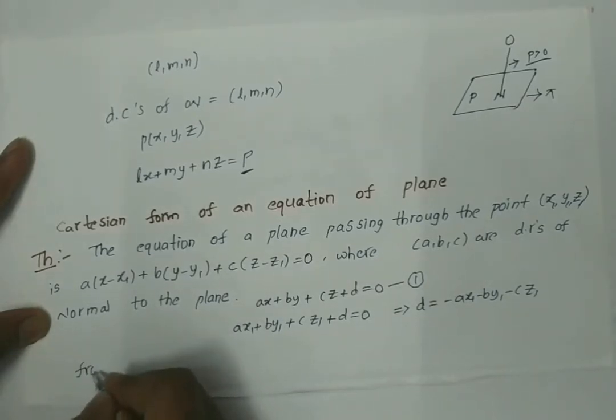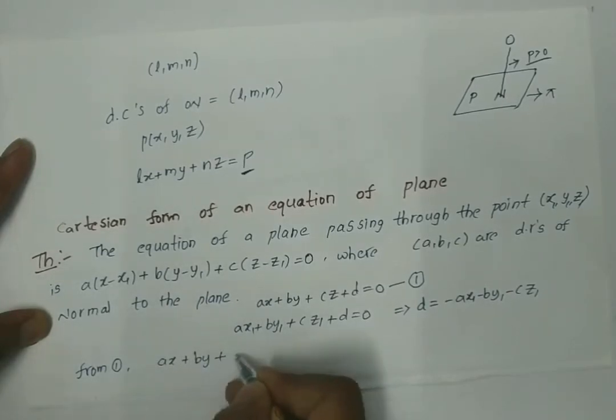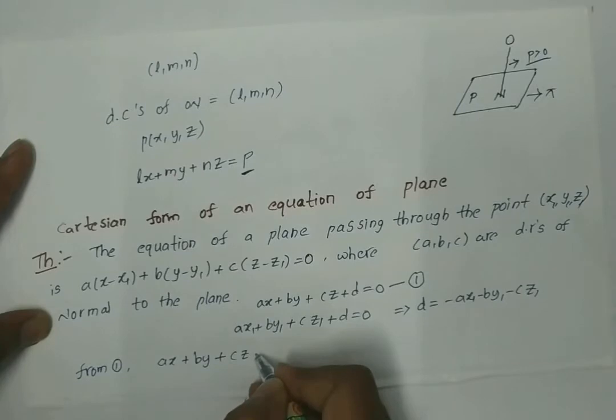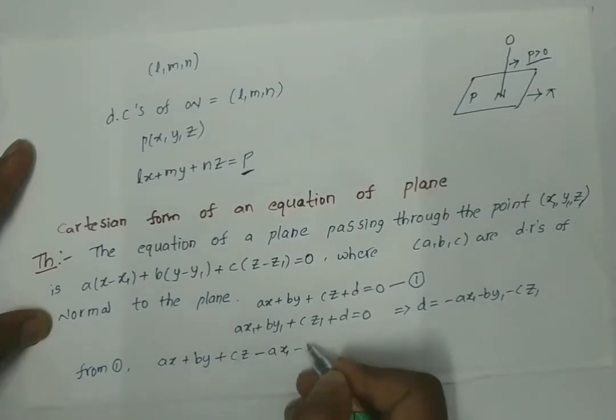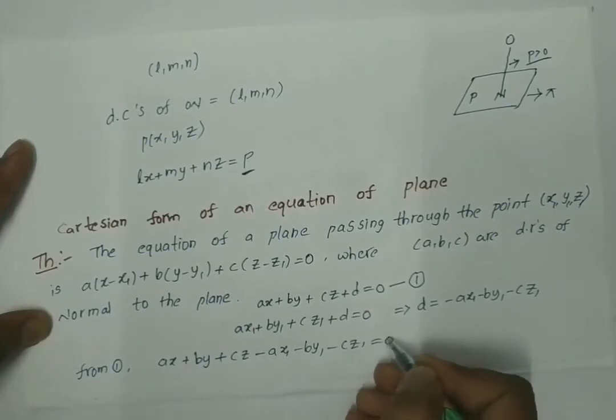So from equation 1 we have ax + by + cz − ax1 − by1 − cz1 = 0.